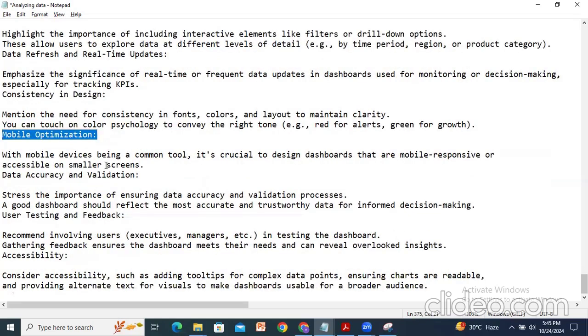With mobile devices being a common tool, it is crucial to design dashboards that are mobile responsive or accessible on smaller screens. Next, data accuracy and validation: stress the importance of ensuring data accuracy and validation processes. A good dashboard should reflect the most accurate and trustworthy data for an informed decision-making process.